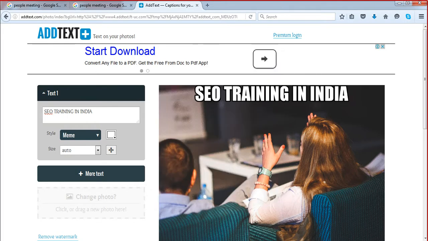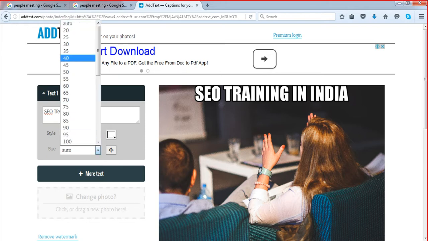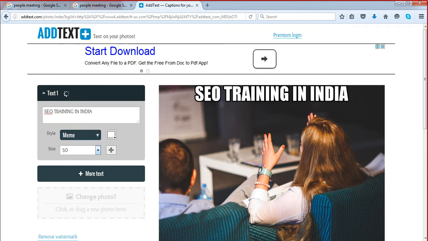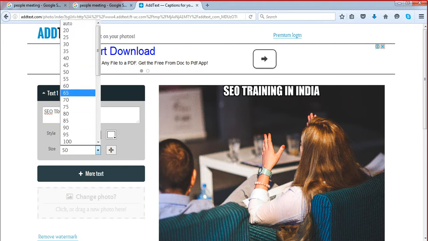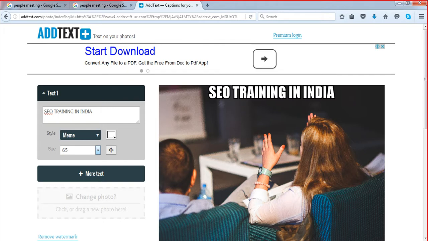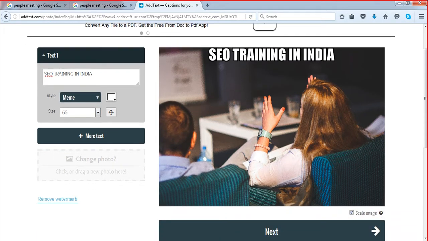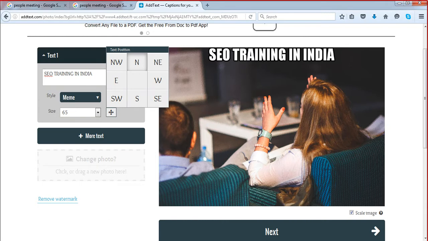So we can select a larger size. You can change the size from here. Say we are selecting 50, so we can select a bit larger size. So this is going to be fine. Either you use something on the top of the image or maybe at the bottom of the image, that looks good. So these are the positioning options.